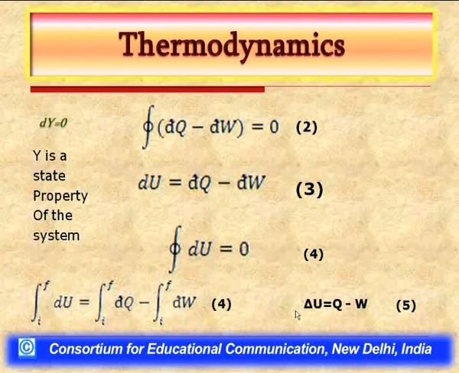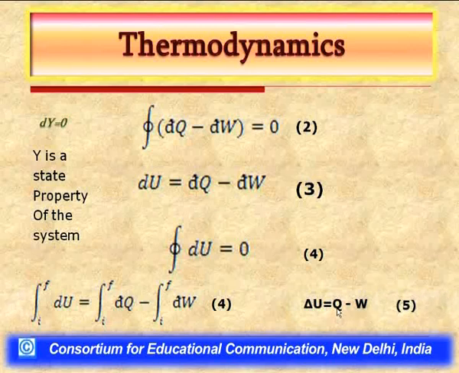We integrate it and we get delta U as the result of integration of the differential of internal energy from initial state to final state, which is equal to q minus w.